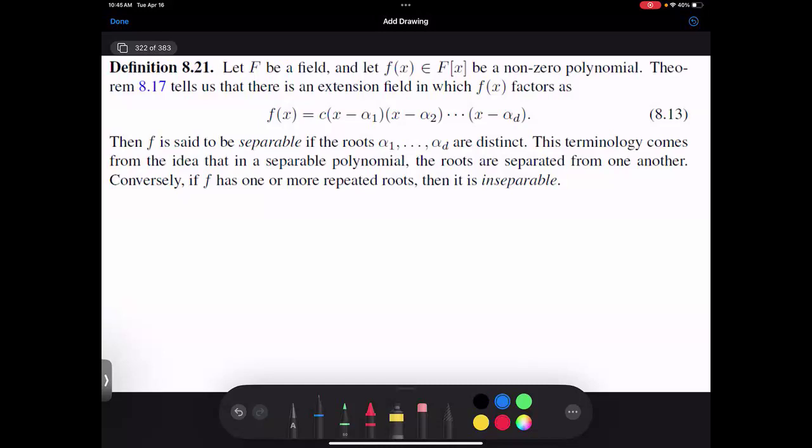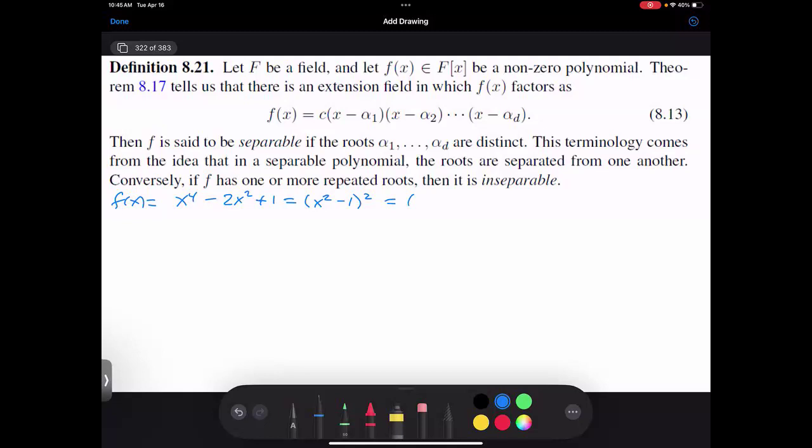Give you the polynomial f of x is x to the 4th minus 2x squared minus 1. This is, of course, not a random polynomial. This lecture has been carefully prepared and crafted. This is x squared minus 1 squared. How can you factor x squared minus 1? Oh, sorry, I want a plus 1 here.